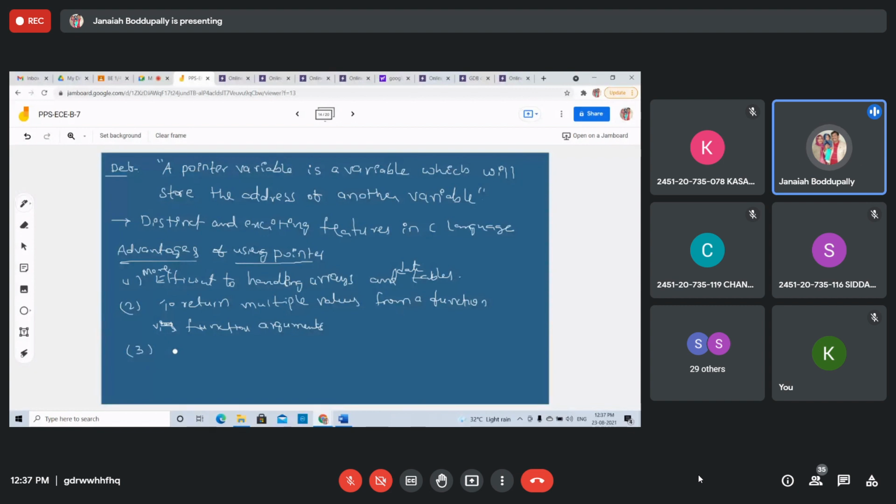It is very easy, and we can handle arrays and data structures more efficiently. If you use pointers, we can return multiple values from a function via function arguments.